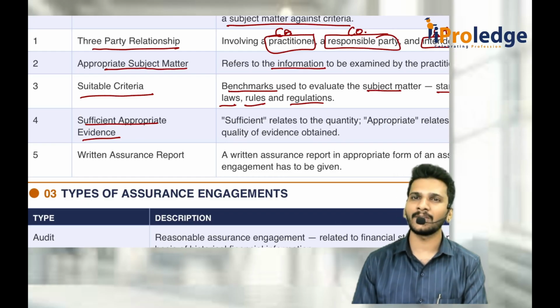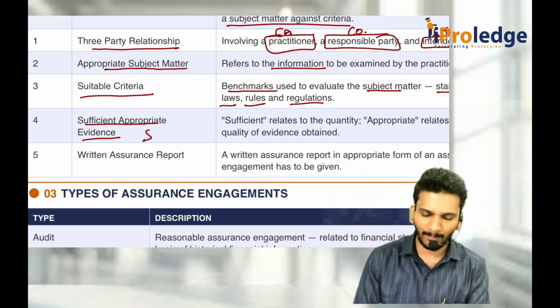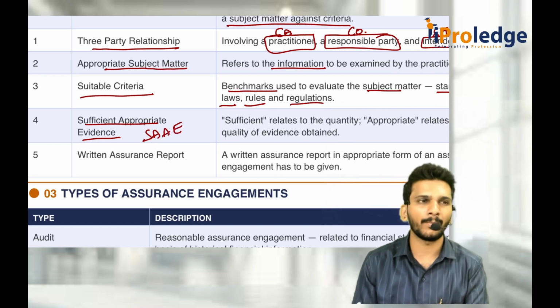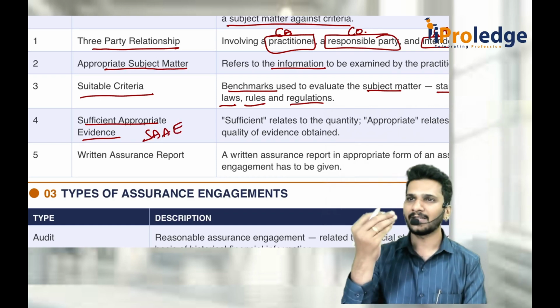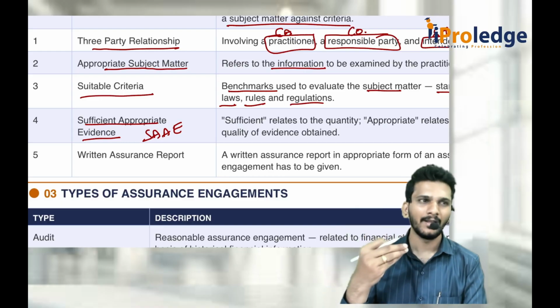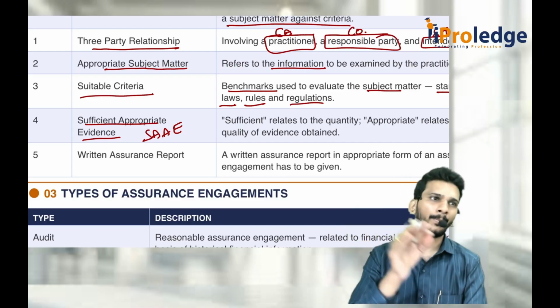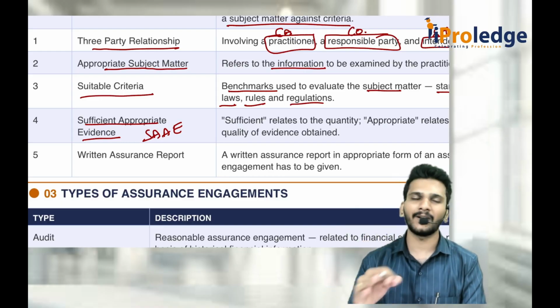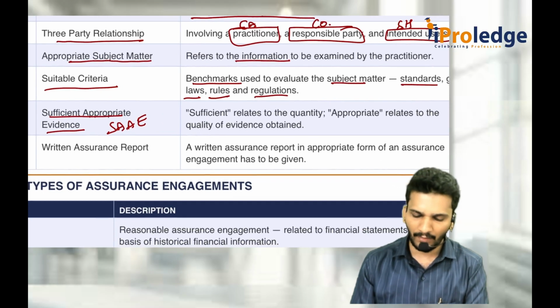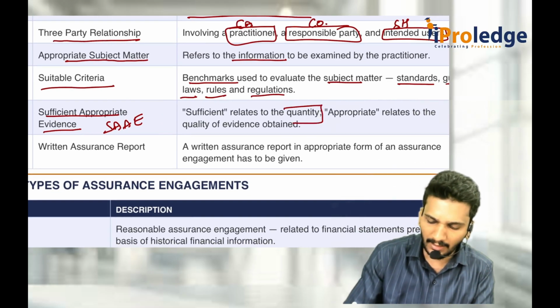Sir, how do I convince myself? By obtaining SAAE, sufficient and appropriate audit evidence. However much I felt sufficient, so much evidence is available. Whatever evidence I felt appropriate for expressing an opinion, that appropriate evidence is also available here. So sufficient is always related to the quantity.